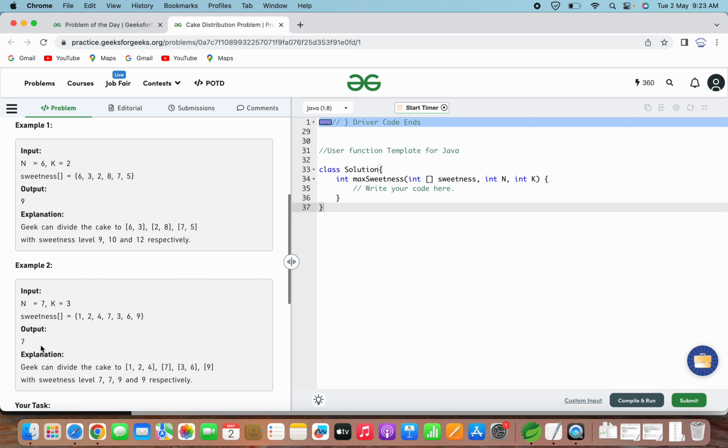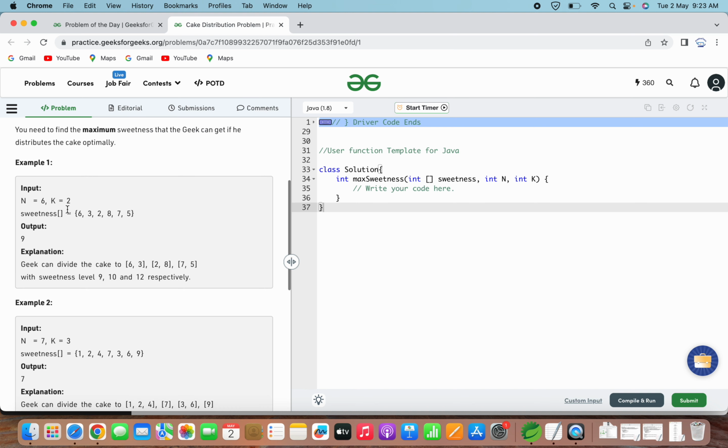We continue this process until the range of the possible sweetness values overlaps or converges, and we find the maximum possible sweetness that we can assign to the piece with the minimum sweetness. So here we try to get the maximum one among the minimum. Geek will get the minimum value, but even for that we try to maximize it. Okay, so with this approach we will be solving this problem.